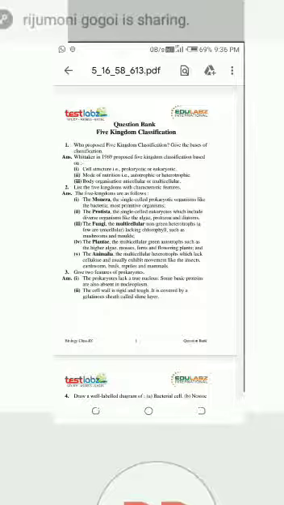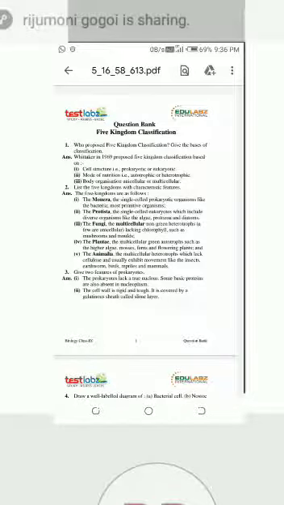So number 1 is Monera. Monera are single cell prokaryotic organisms, one celled organisms, like bacteria, the most primitive organisms. So the example of Monera will be bacteria. Remember this. What will you write as the example of Monera? Bacteria.